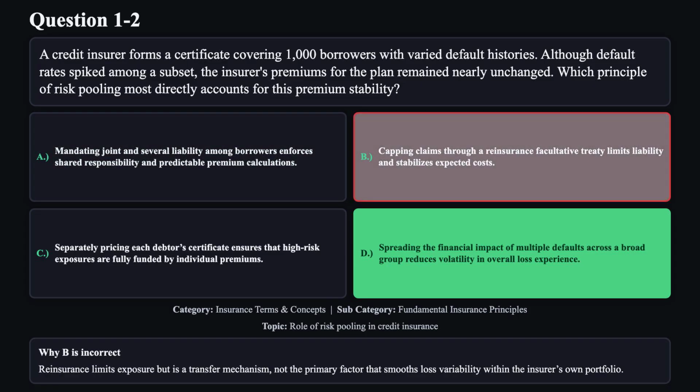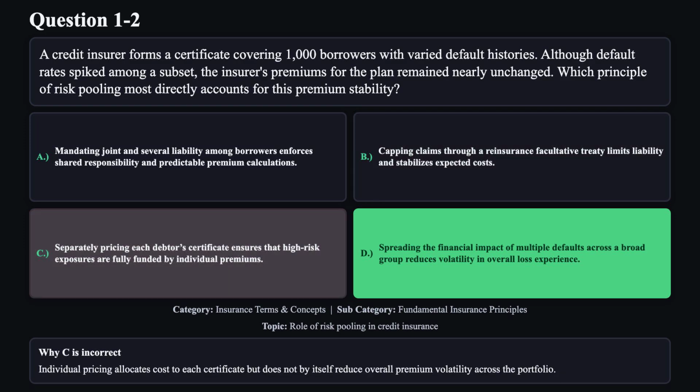Reason B is not correct. Reinsurance limits exposure but is a transfer mechanism, not the primary factor that smooths loss variability within the insurer's own portfolio. Reason C is not correct. Individual pricing allocates cost to each certificate, but does not by itself reduce overall premium volatility across the portfolio.